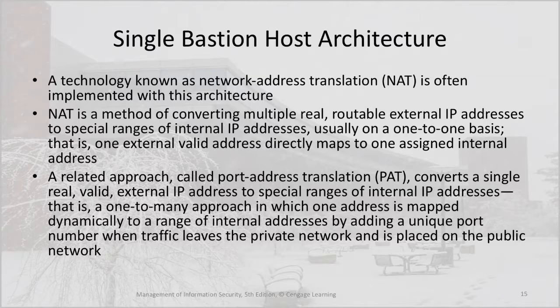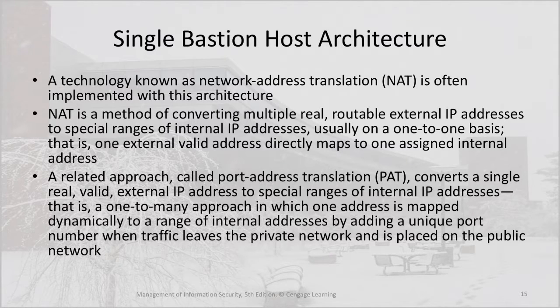A technology known as Network Address Translation, or NAT, is often implemented with single bastion host architecture. NAT is a method of converting multiple real routable external IP addresses to special ranges of internal IP addresses, usually on a one-to-one basis. That is, one external valid address directly maps to one assigned internal address.